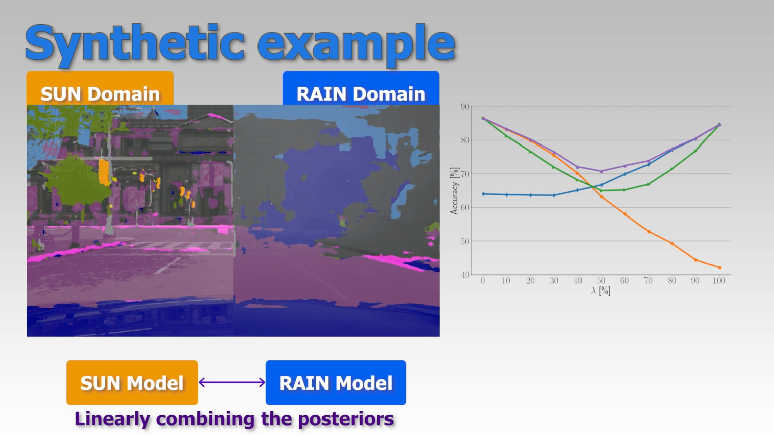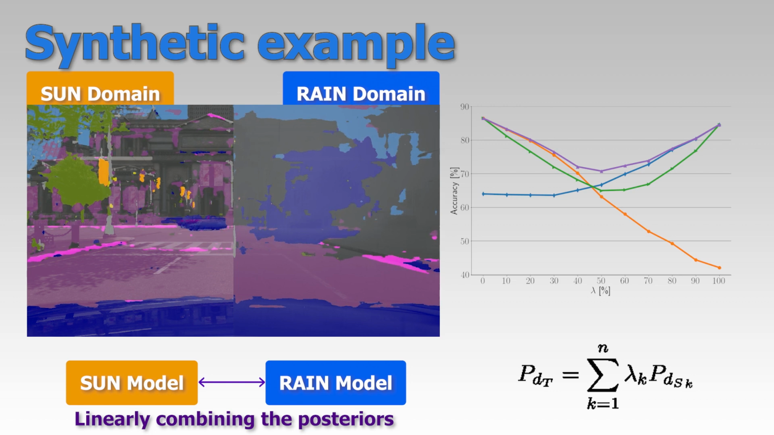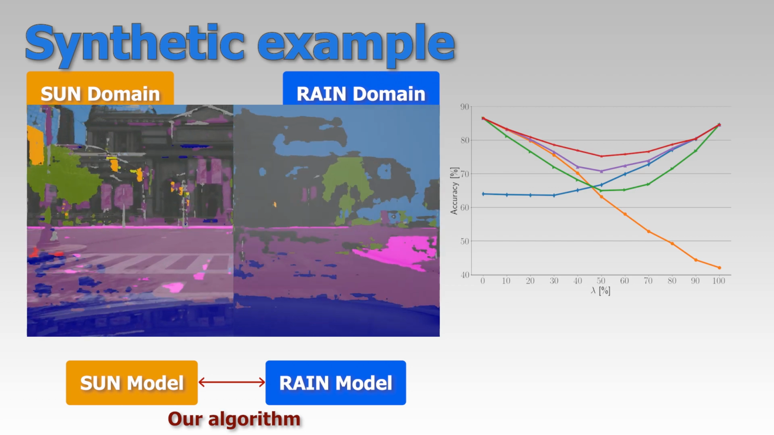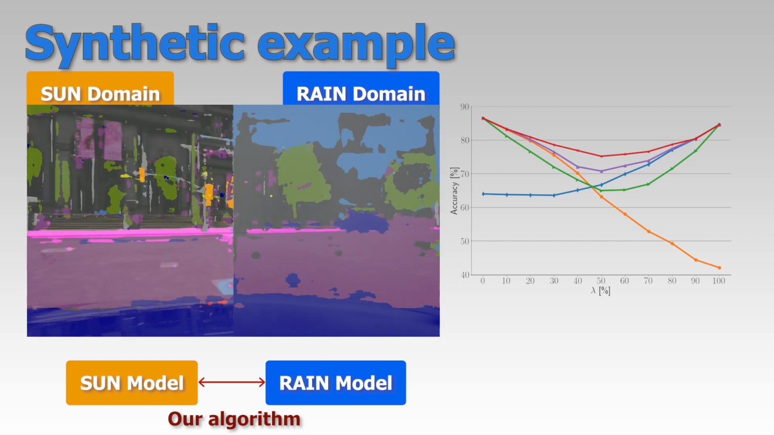For that, we can simply perform a weighted sum of the posteriors with respect to lambda. Now in practice, this works better than using either of the models. However, the output is not optimal and we can do better. In this paper, we mathematically prove that the exact solution exists, and this is how to do it.